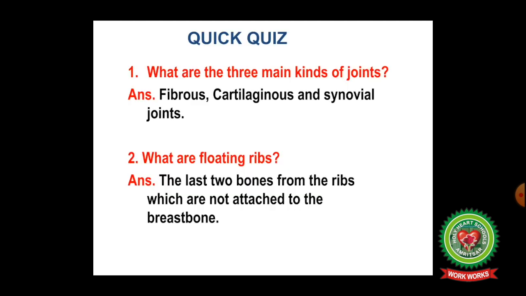Let us discuss now some quiz questions which are given on page 13 of your book. First question. What are the three main kinds of joints? First is fibrous joint, second is cartilaginous joint, and the third one is synovial joints. Next question. What are floating ribs? The last two bones from the ribs which are not attached to the breastbone.